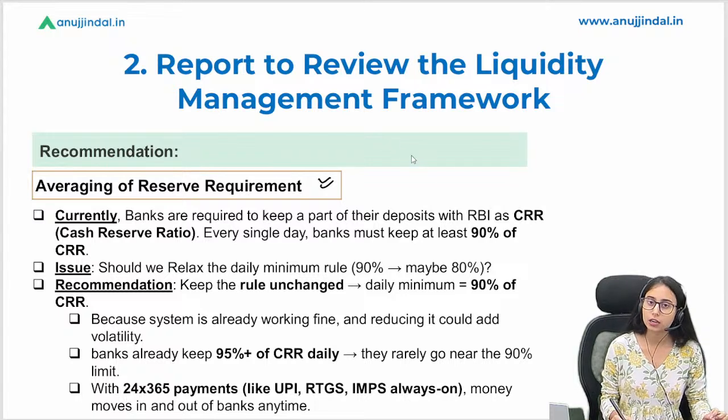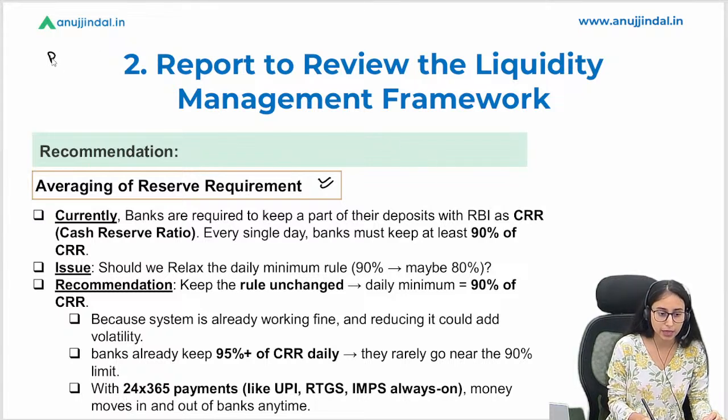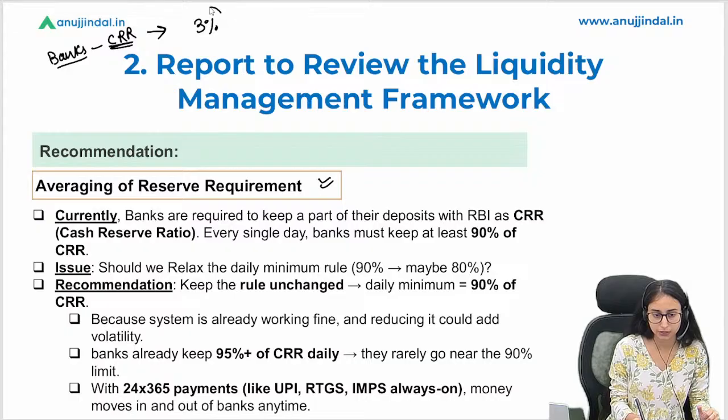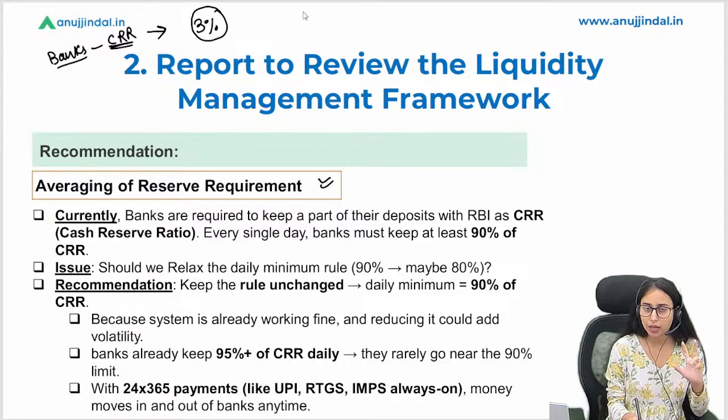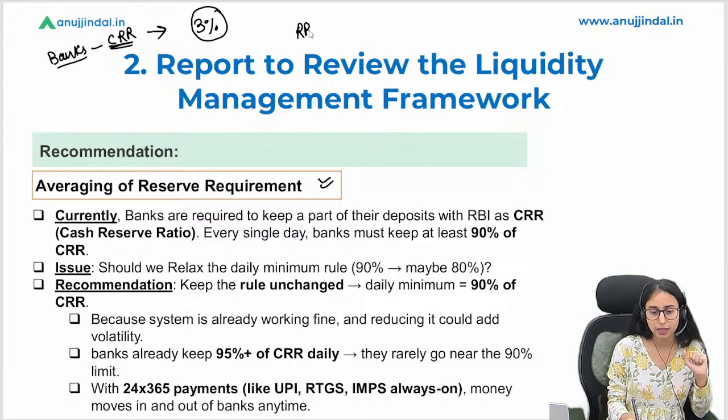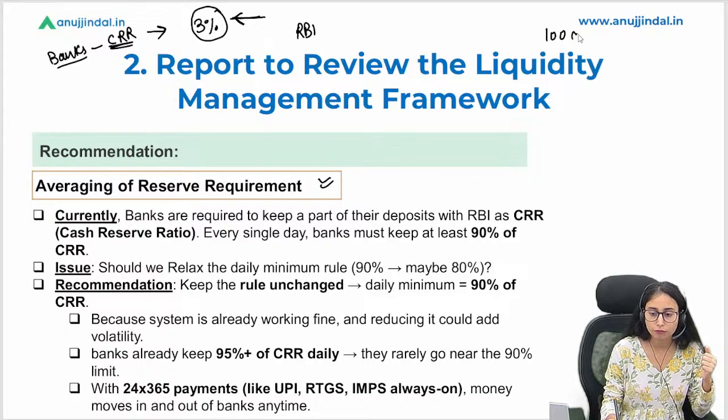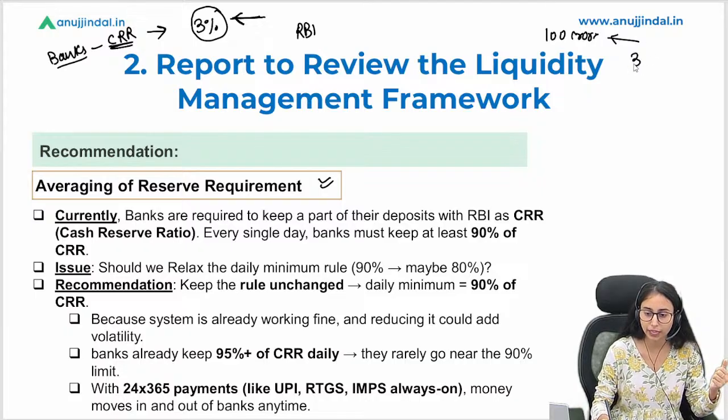Averaging of reserve requirement. Now what happens is that banks need to maintain CRR, right? Suppose they need to maintain a CRR of 3%. Now RBI says that whatever CRR is there, suppose there were 100 crore of deposits, and as per that deposit they have to maintain 3 crore.